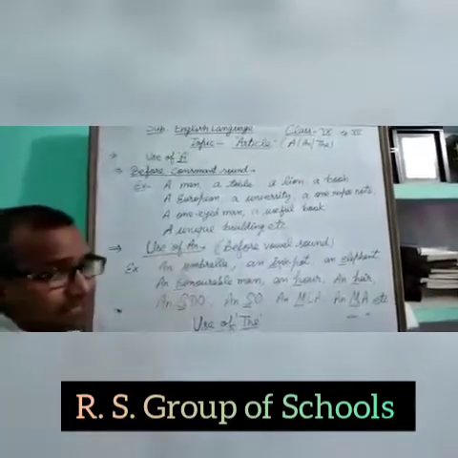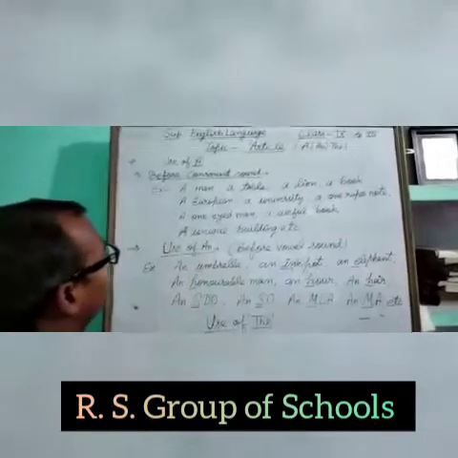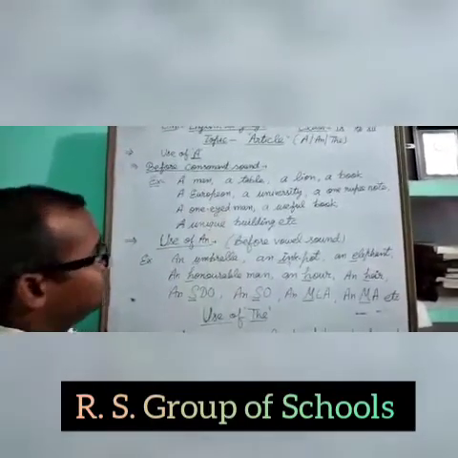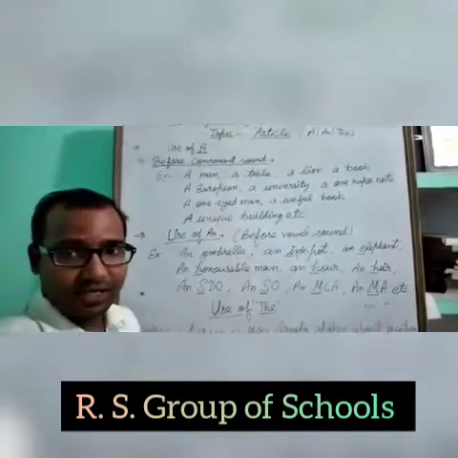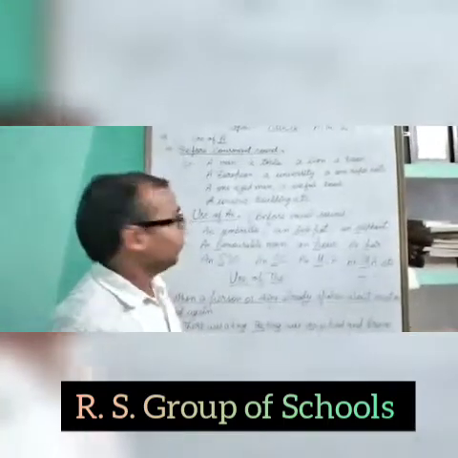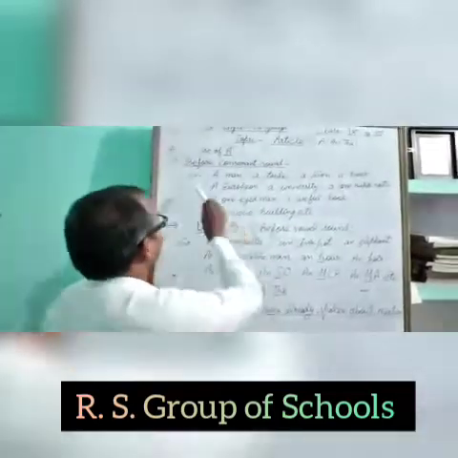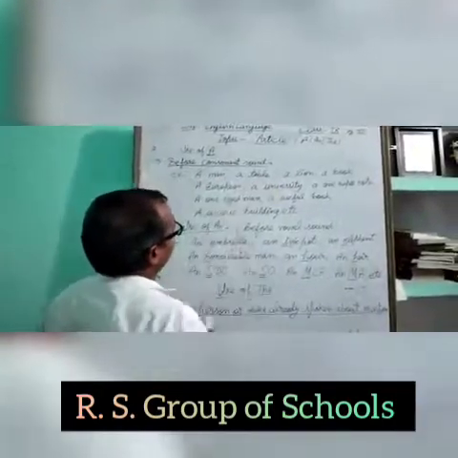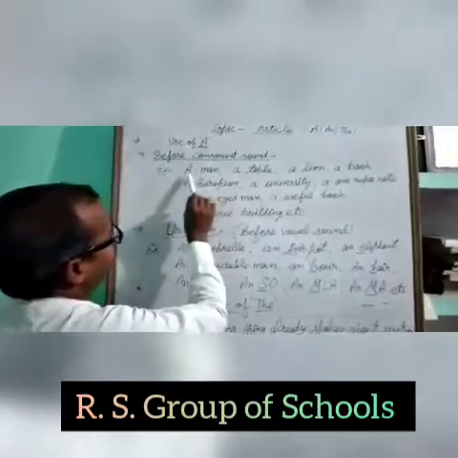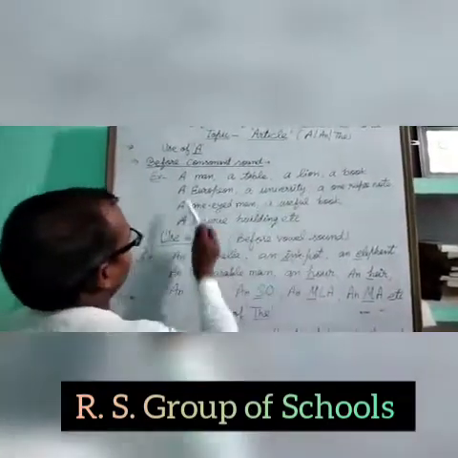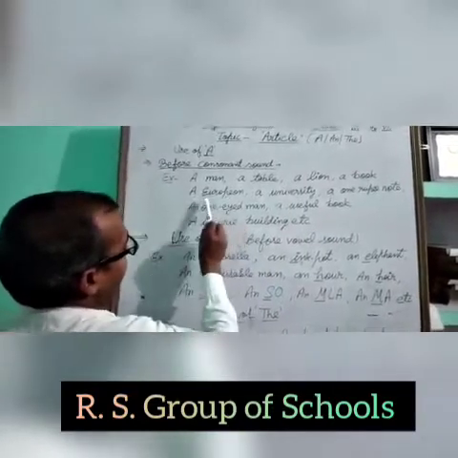So first of all we will study the use of a. It's very simple. Whenever any word starts with a consonant sound, we will use a, but that should be countable. So before a consonant sound we will use a. Examples: a man, a table, a lion, a book, a European.